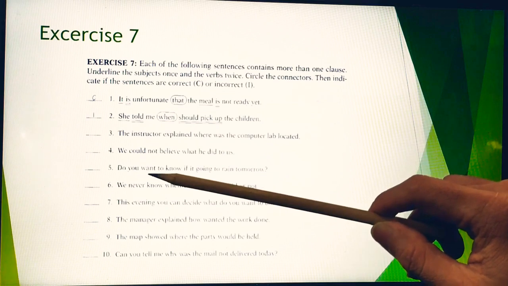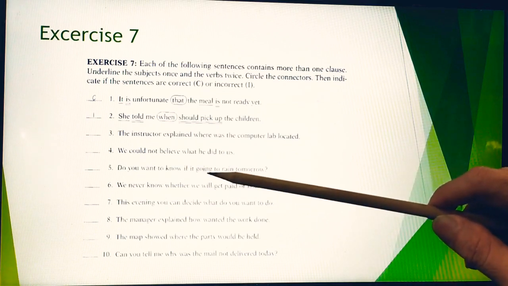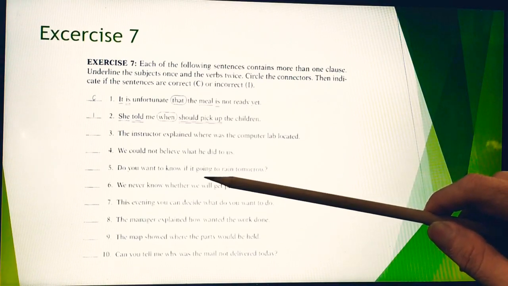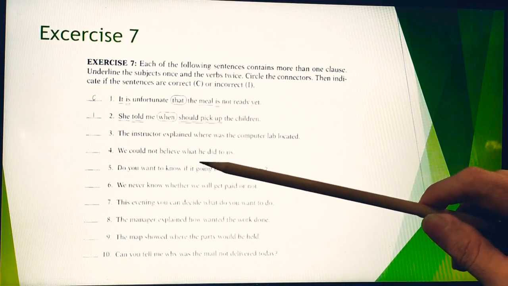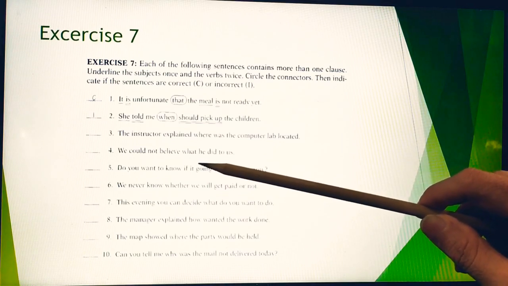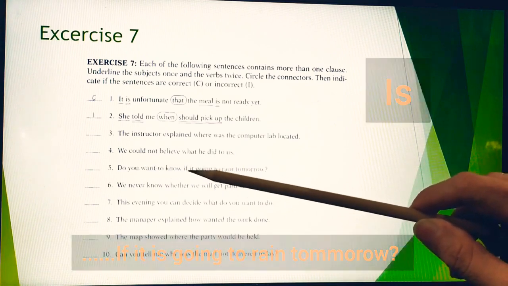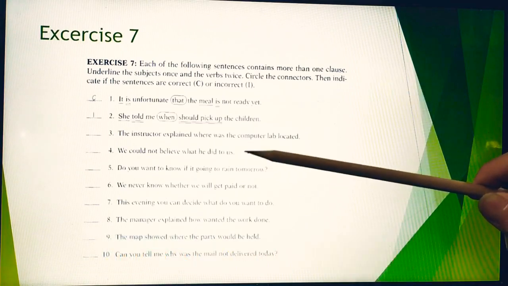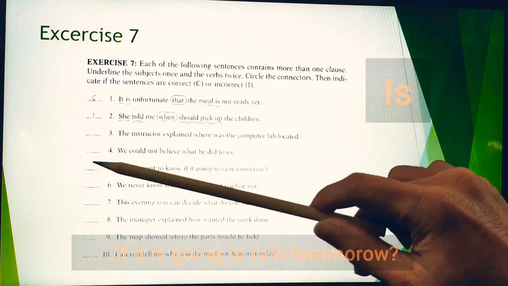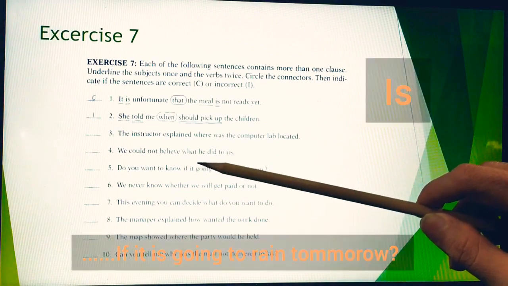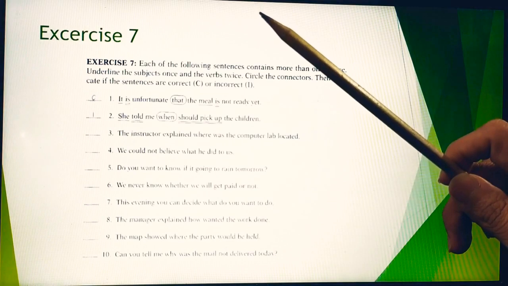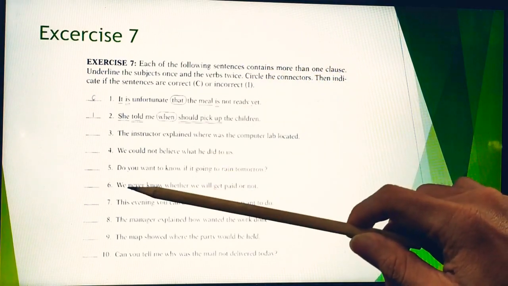This is the verb, and this is also a verb, but is there something wrong or awkward here? There is no to be, right? So it's supposed to be were. Do you want to know if it were going to rain tomorrow? So the answer is incorrect because there is no to be, were.